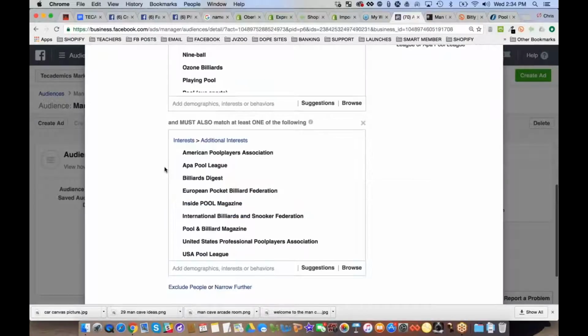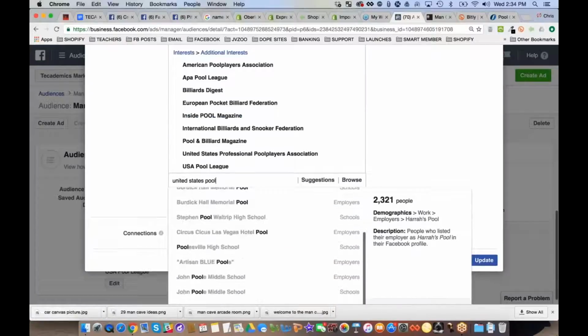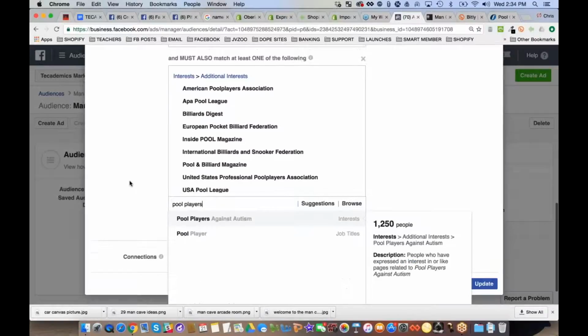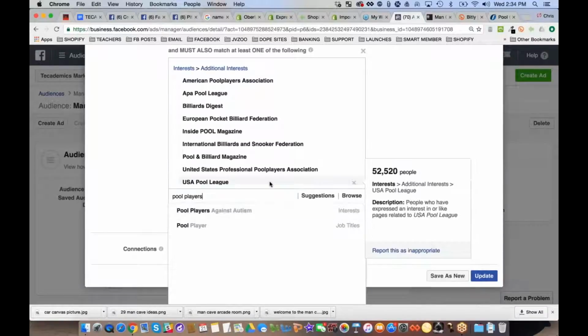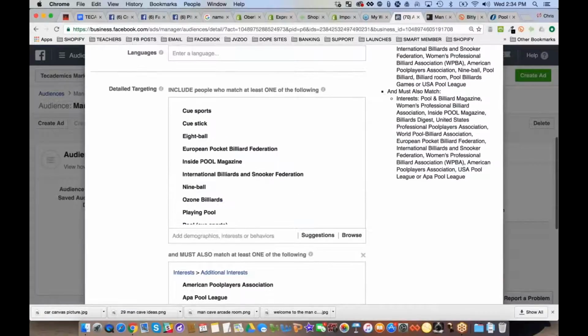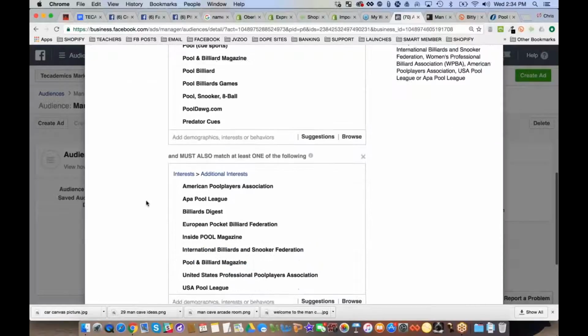International billiards, maybe, so I can type international billiards. United States billiards, so United States pool players. You can type United States pool, and you can kind of see what else is in there. You could do pool players, and you start to get a way to dive in deep. But what you're really looking for is big words. That's essentially what I'm looking to do here. So maybe I'll give you an example.